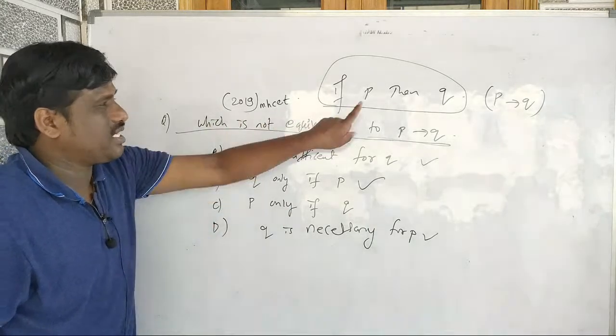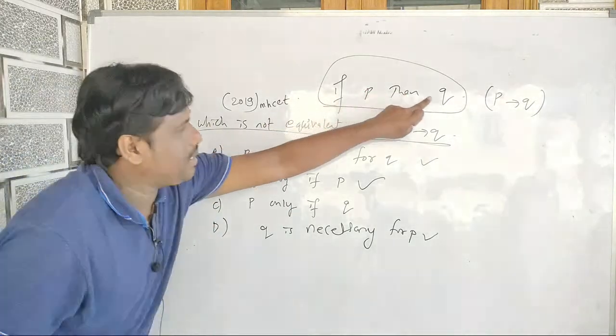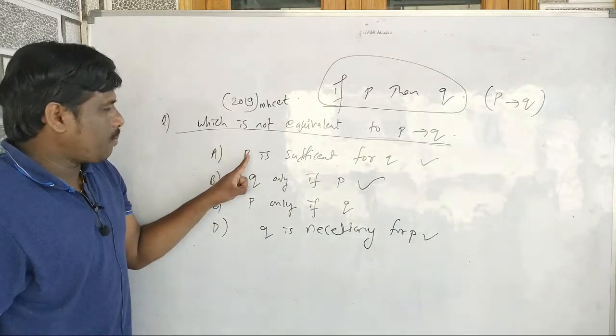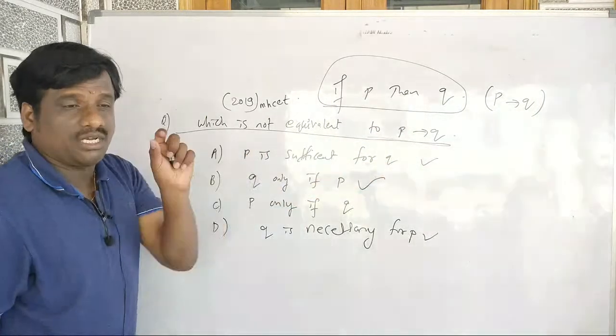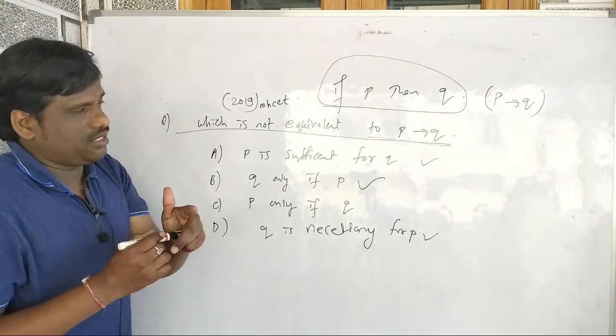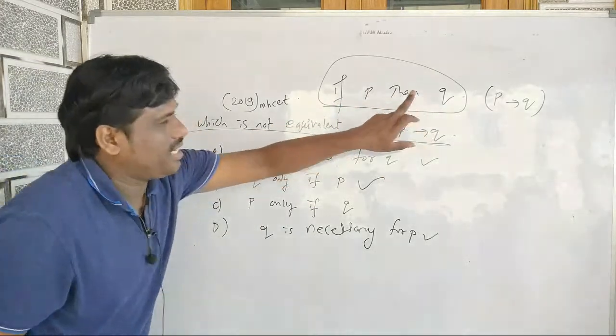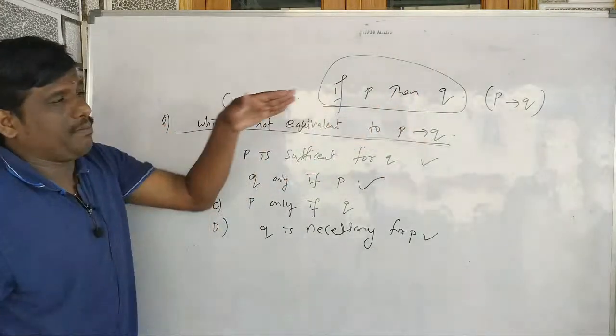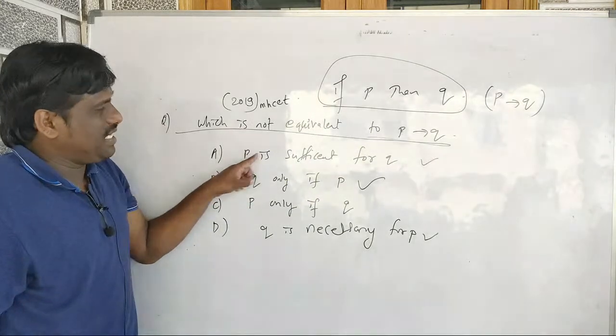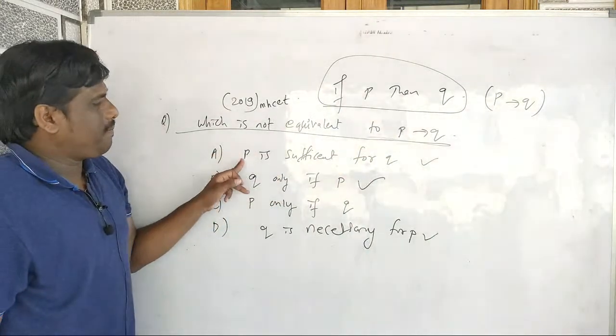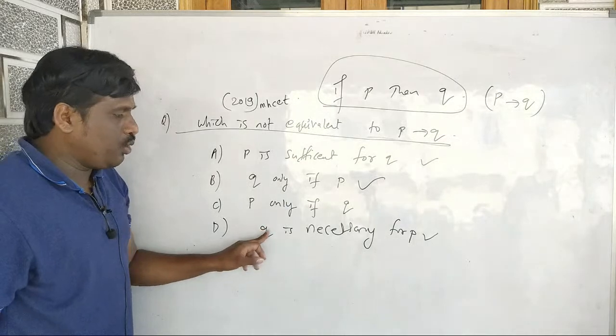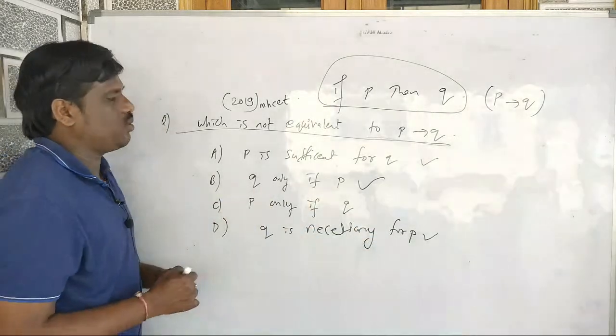सो ये then को sufficient लेते हैं, necessary भी लेते हैं। देखो इधर याद रखना है, P implies Q जब है तो P sufficient for Q बोलते हैं। See the English words, P then Q, if you have P then Q, P implies Q, then we say that P is sufficient for Q, Q is necessary for P, this you need to know.